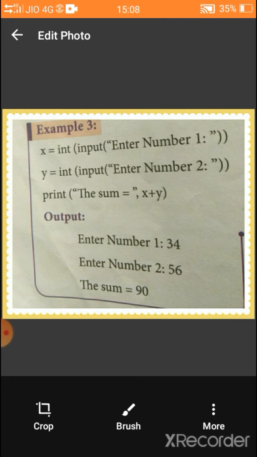When the user runs the program, they give the first input as 34 and second input as 56. Then it prints the value 90 as an output. So in this program, all the statements are executed without any skip, without any pass.